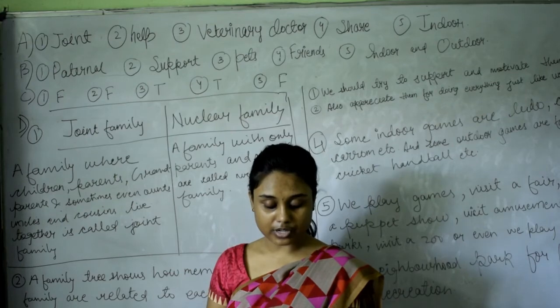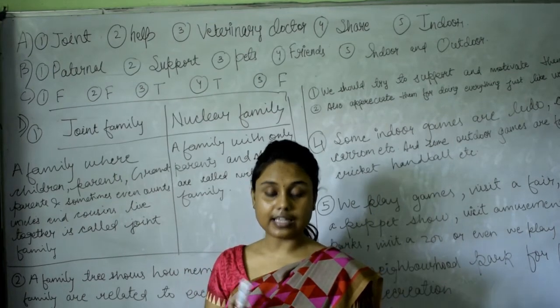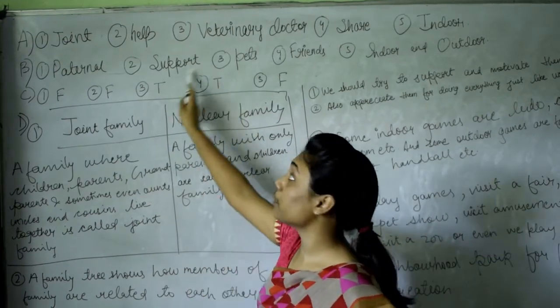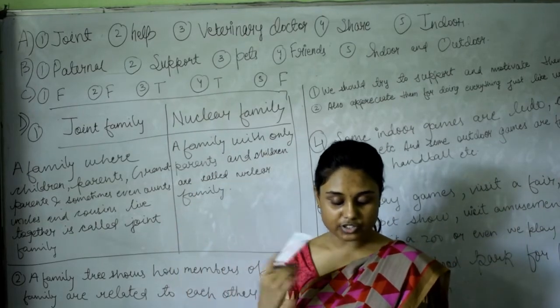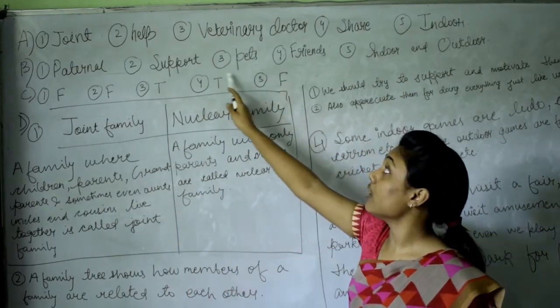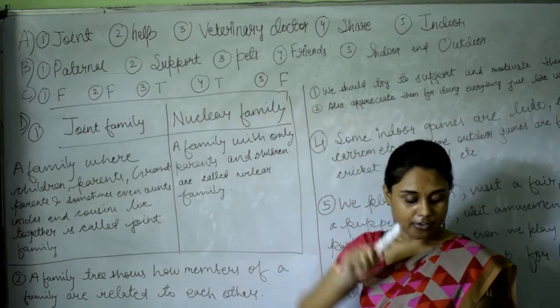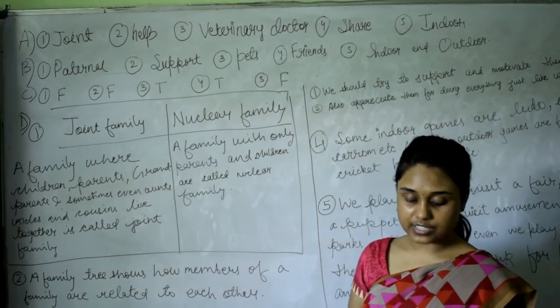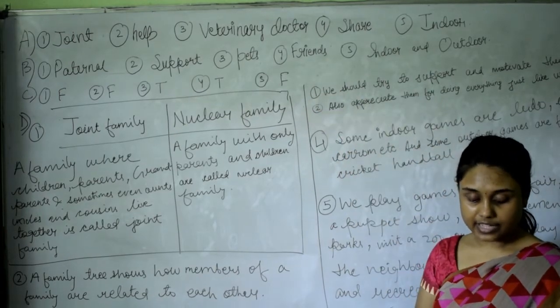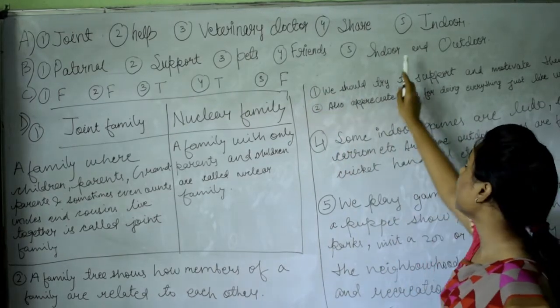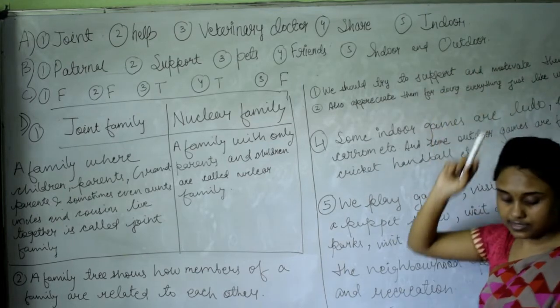We should try to dash differently abled people. We should support. We should give proper food and shelter to our dash, to our pets. Okay? We must share our things with our dash, with our friends. We play dash and dash games. We play indoor and outdoor games.